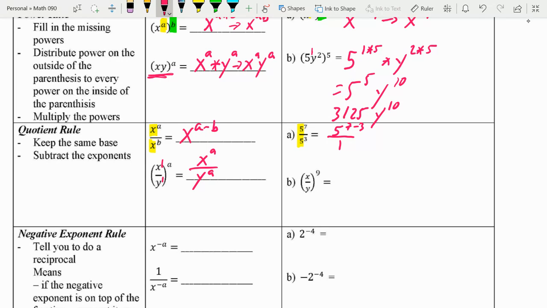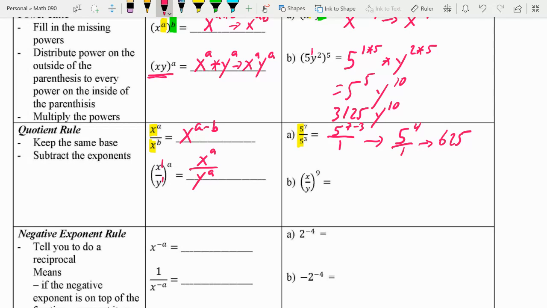So it's going to be over 1. Again, 7's bigger than 3, so I'm going to do the work in the numerator position. This is going to be 5 to the 4th power over 1, or just simply 5 to the 4th, which ends up being 625.